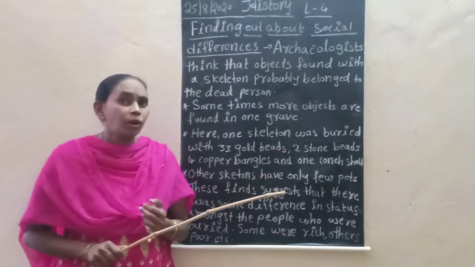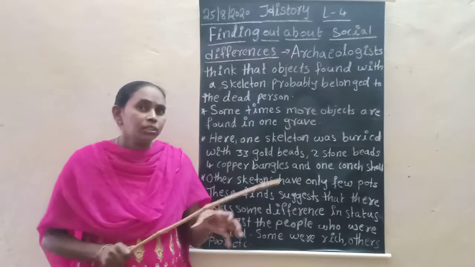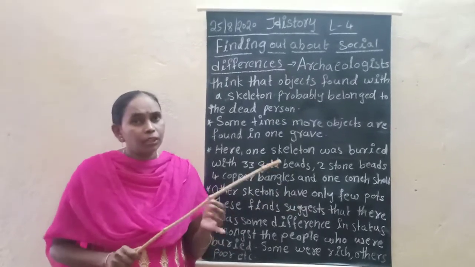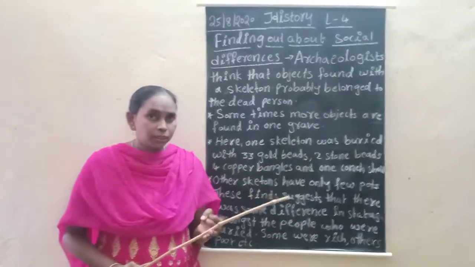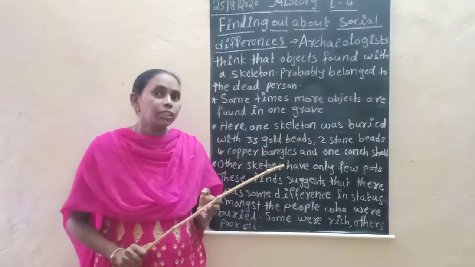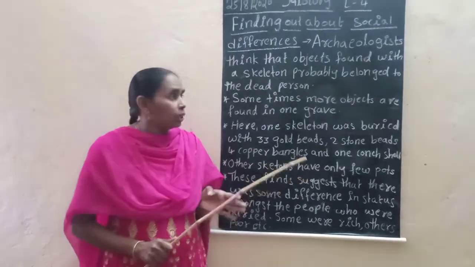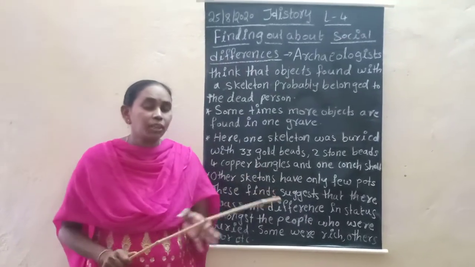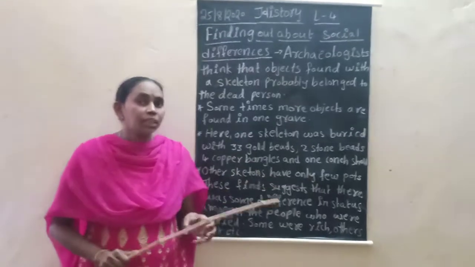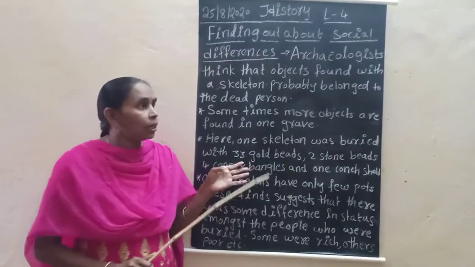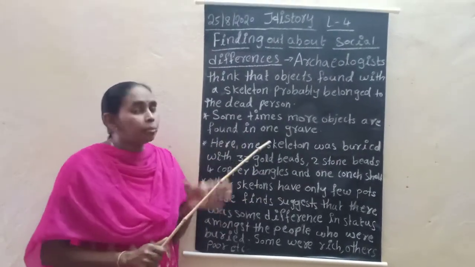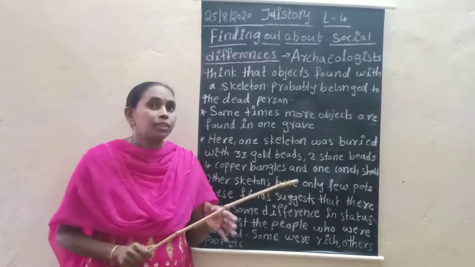So children, along with the dead body, whatever the person liked, the materials, ornaments and different kinds of things they used to keep with the dead body. By seeing what materials are there, the archaeologist today is telling about burial places, what information and what differences there are.